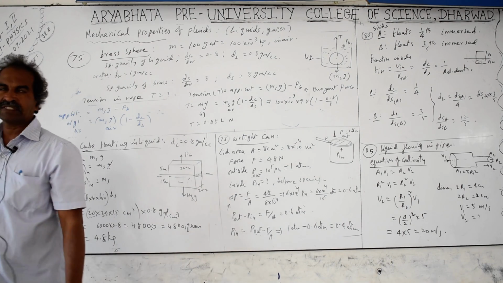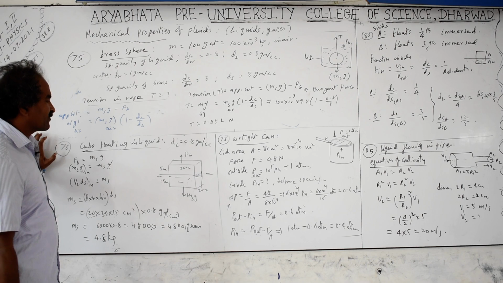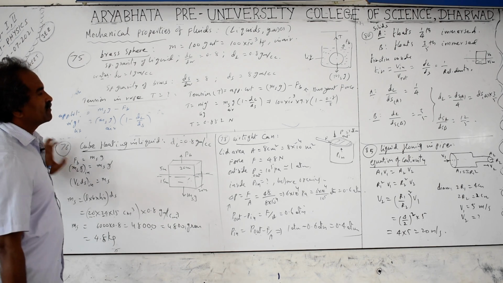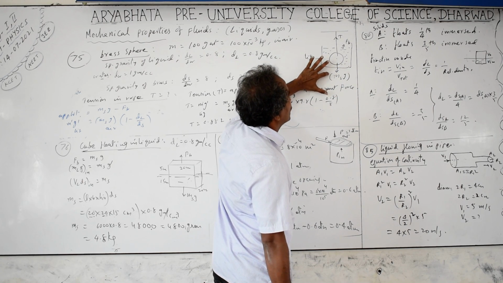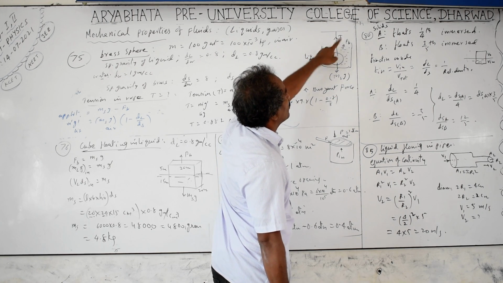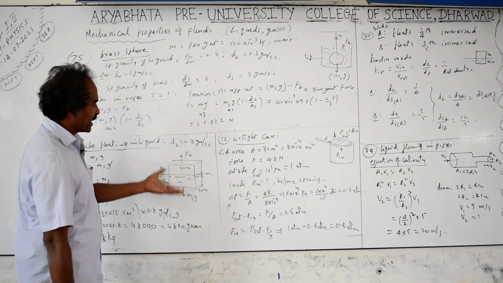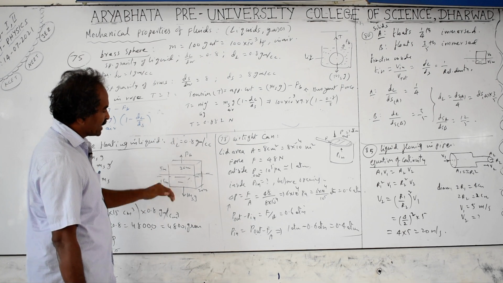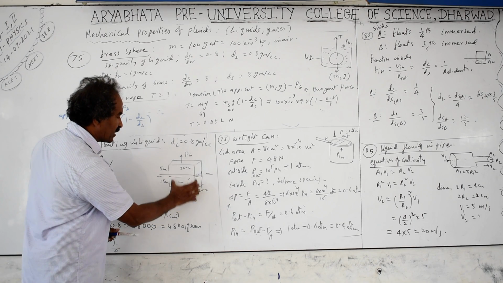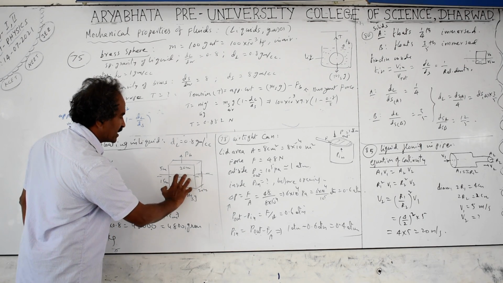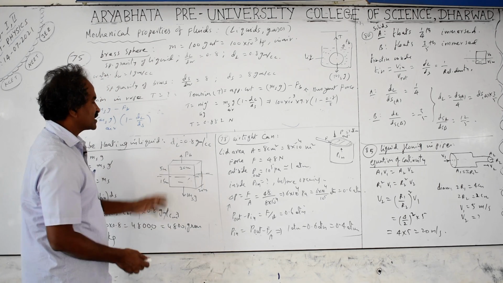Next, question number 76, a cube floating in liquid. When a cube is floating in the liquid, floating in the liquid, in the sense previously, meant completely immersed. We said completely immersed means the density of the solid is more than the density of the liquid, but the weight will be reduced by an amount equal to the buoyant force. Here the liquid applies a buoyant force that is able to balance the complete weight of the solid. So how much weight of the liquid is displaced, how much is floating, how much of the solid is inside the liquid, that much weight of the liquid itself is able to balance the total weight of the solid.